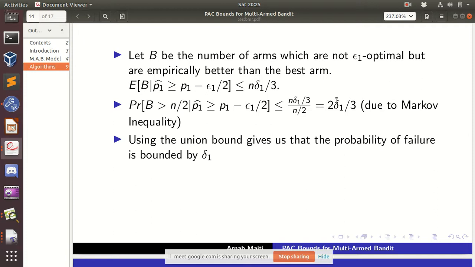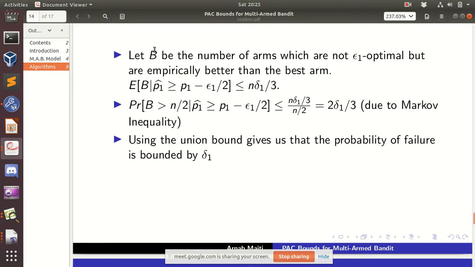With high probability, the number of arms which are not epsilon optimal, but which are empirically better than the best arm, is very low.